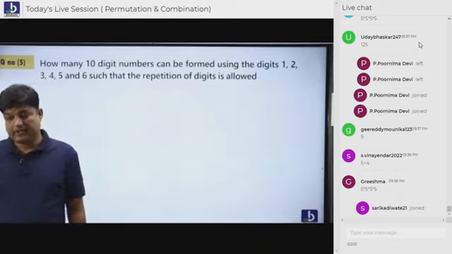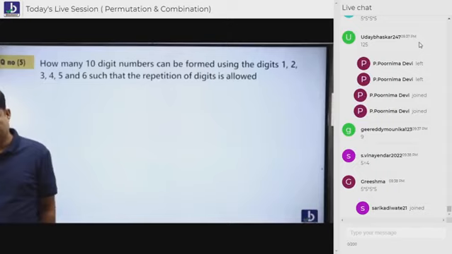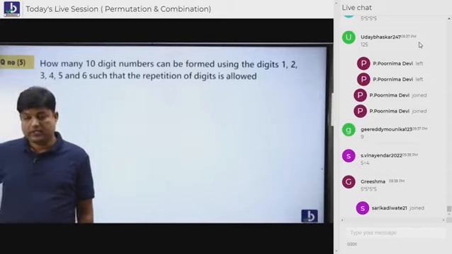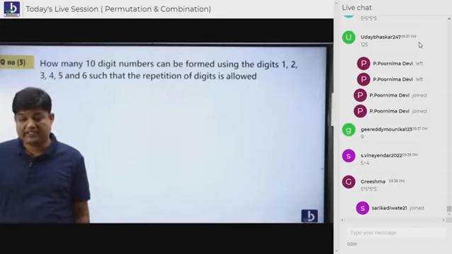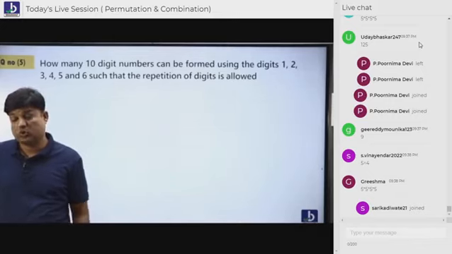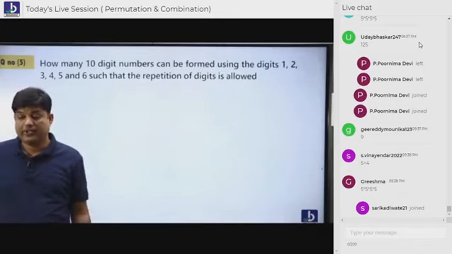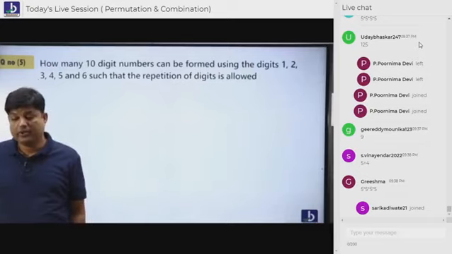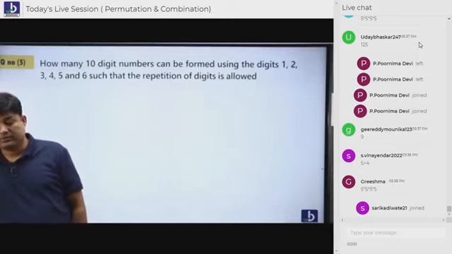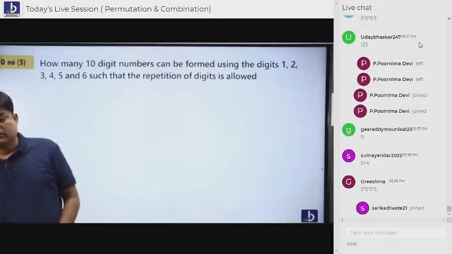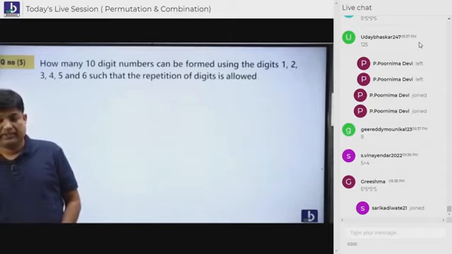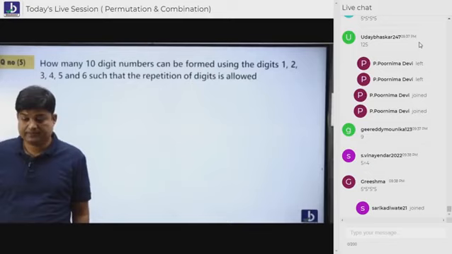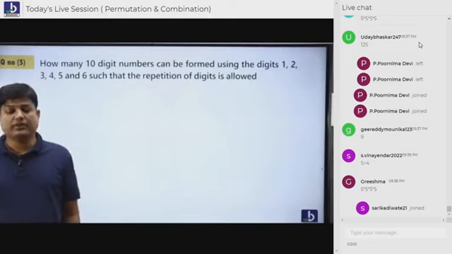Is it 6 power 10? Sunny, I've got a very big number. Sunny, is this the 6 power 10 answer? हो सकता है बड़े बड़े लोग हो, बड़े बड़े आंसर्स लाओगे तुम जरूर. Shikhar is saying 6 power 10. That's good, students.